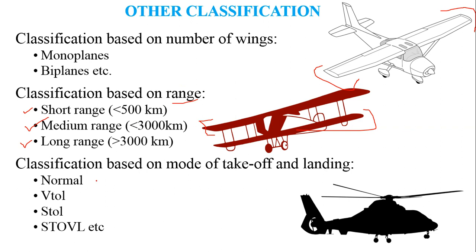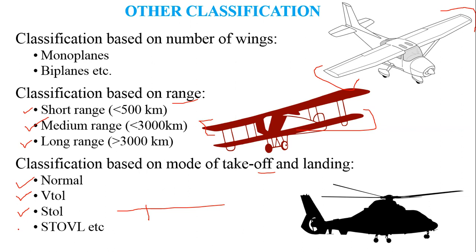So now when we classify aircraft based on the mode of takeoff and landing, it can either be a normal takeoff and landing aircraft, such as the passenger planes which take off from the runway. It can also be a VTOL. VTOL stands for vertical takeoff and landing, such as the helicopters, or a short takeoff and landing, such as the fighter jets. So the fighter jets take off within a very short distance of the runway.